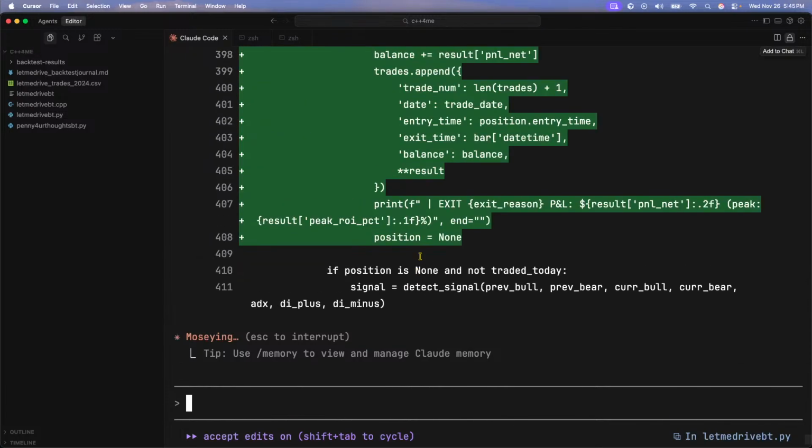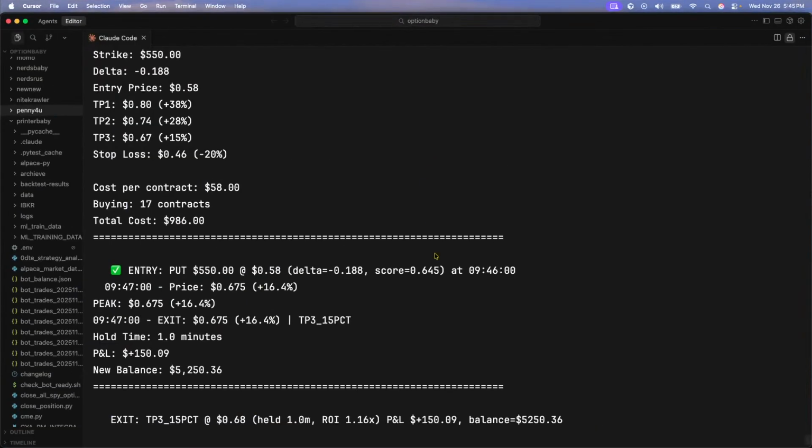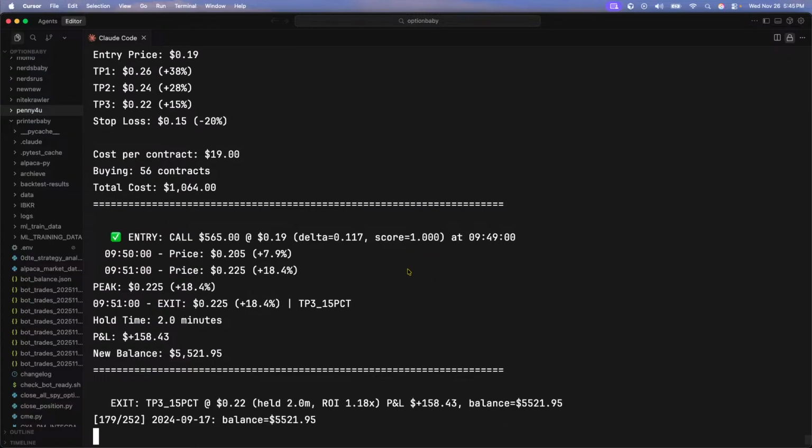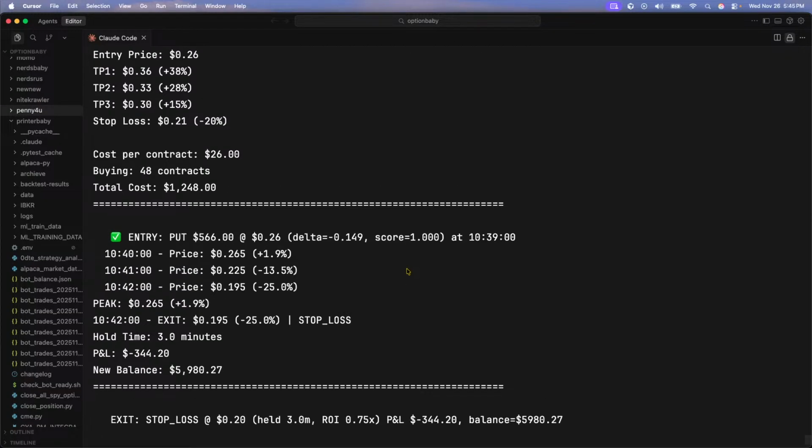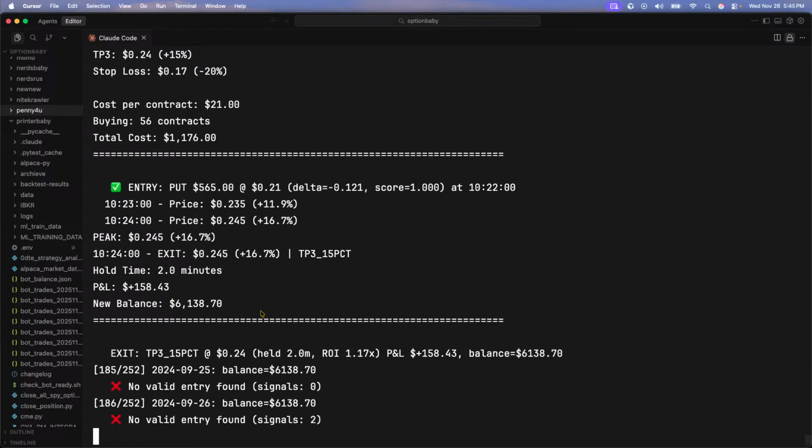Let's update the backtest loop. All right, beautiful. While that's completing, let's go look at our backtest. $5,000. That's crazy, isn't it? And again, the strategy went from $100 just to $6,000. That's oscillating between $5,000 and $6,000. It's in September.